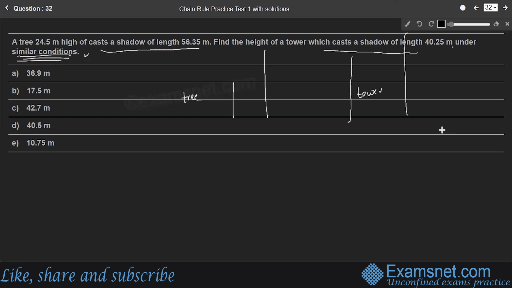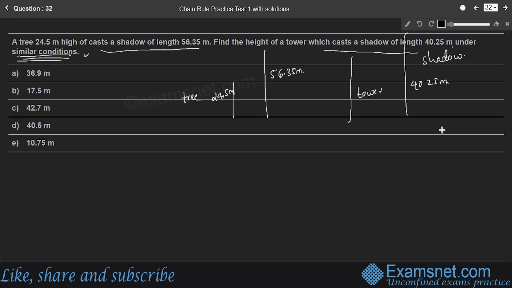So the height of the tree is 24.5 meter and its shadow is 56.35 meter, and the shadow of the tower is 40.25 meter. This is the shadow of the tower.